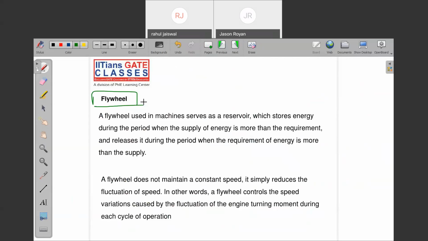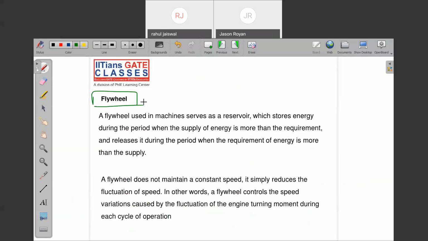Is it clear? Now you know that a governor is also a device which maintains the constant speed. Does it conflict with the flywheel and governor? No, both are different.